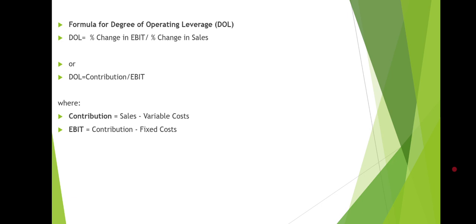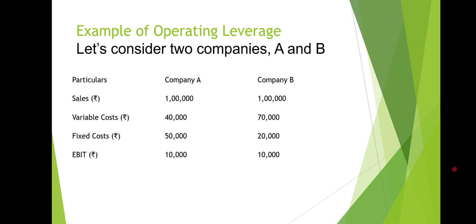If EBIT and contribution are given in the question, you can calculate the degree of operating leverage by using the second formula, where contribution is equal to sales minus variable cost, and EBIT is equal to contribution minus fixed cost.